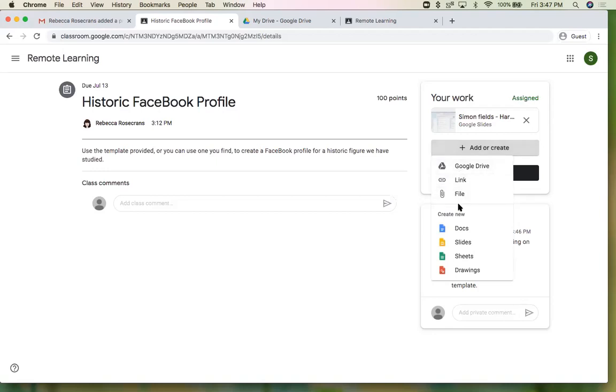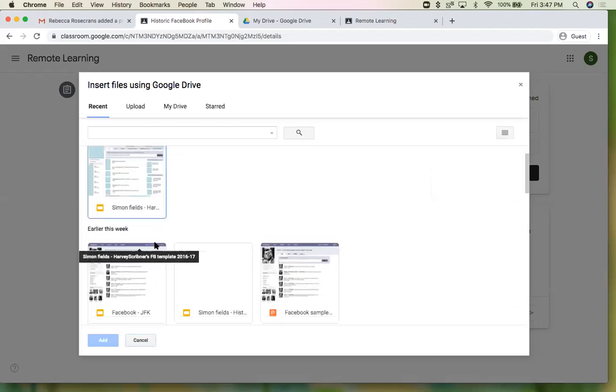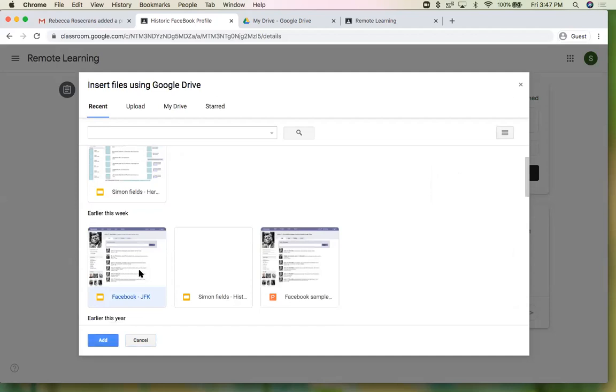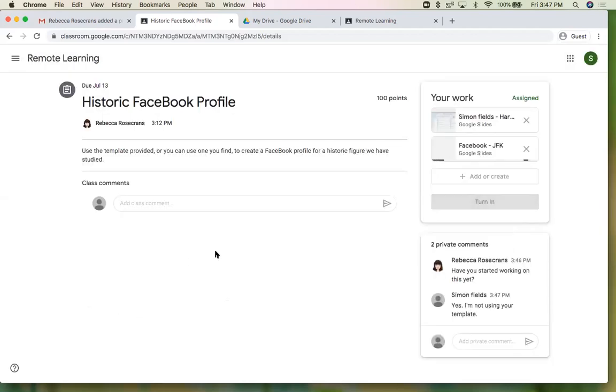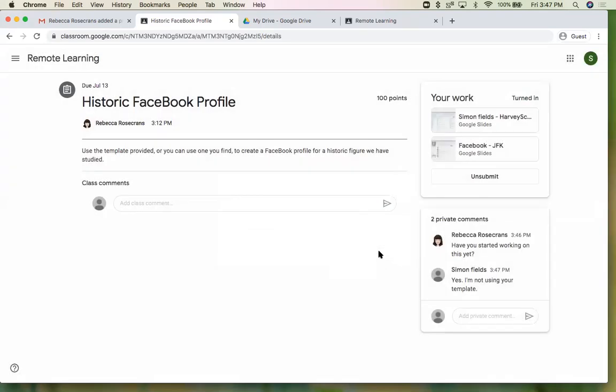So I'm going to turn something in. You don't need to create, but it's in my Google Drive, at least Simon's Google Drive. Here he had JFK as his historic figure. He made a fake profile for Facebook, and he's going to turn it in. And the template he didn't use, that's going to show up. That's okay. I see that he turned in 2 files. One has the work, one was just the teacher's generic template.